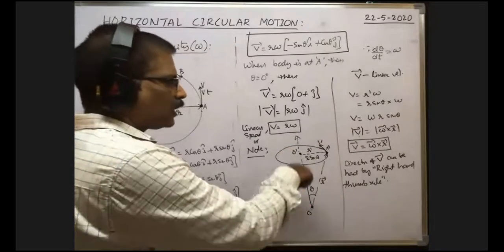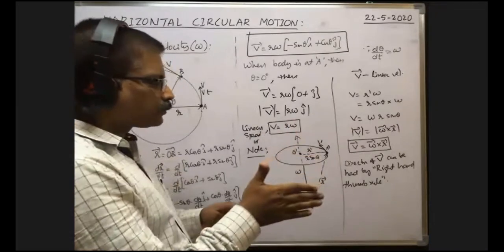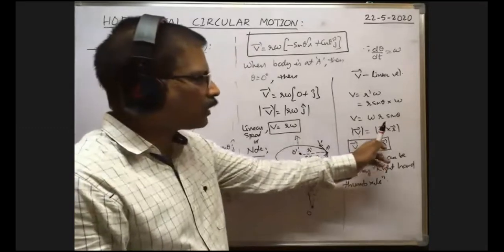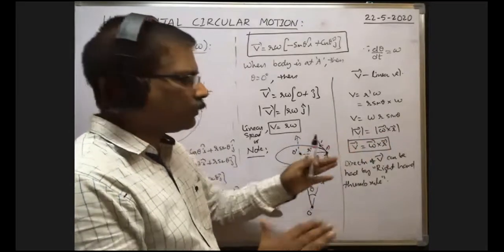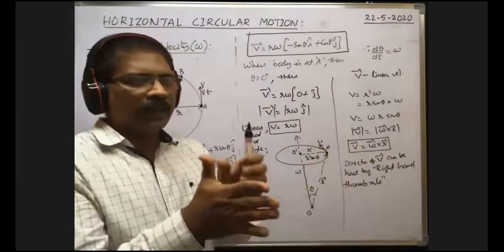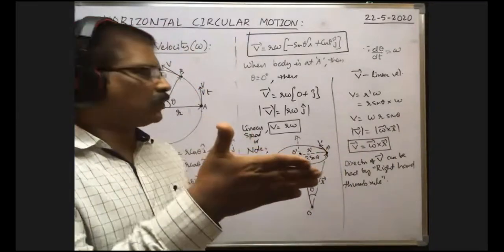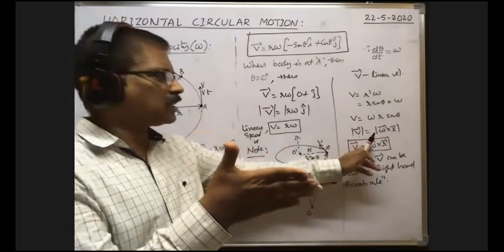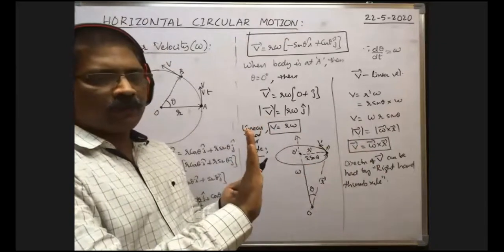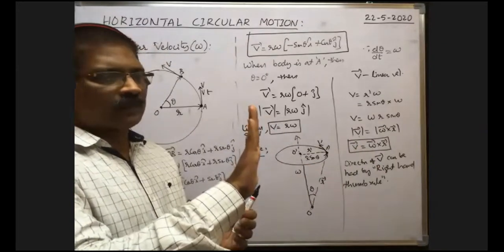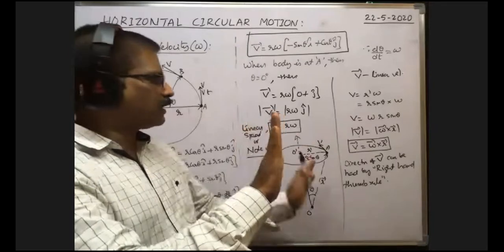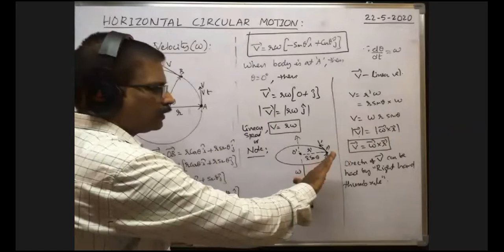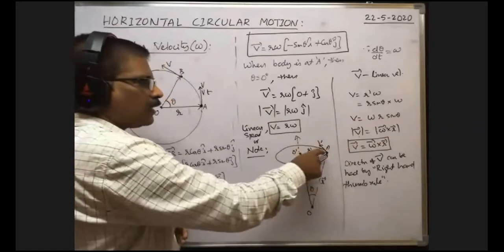Now, what is the direction of angular velocity? So you see, omega bar cross r bar direction. In order to know them, first you keep the right hand thumb and the remaining fingers perpendicular to each other. You keep the remaining fingers along the direction of the first vector, omega bar. Then you curl these fingers along the direction of the second vector, r bar. Here r bar is like this. Then the thumb is inward, meaning the velocity of this body at this point is inward.